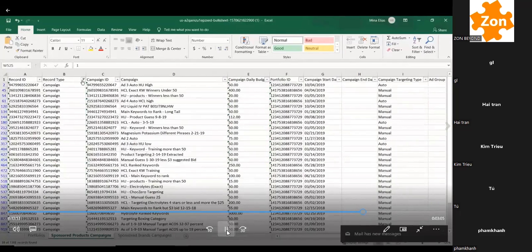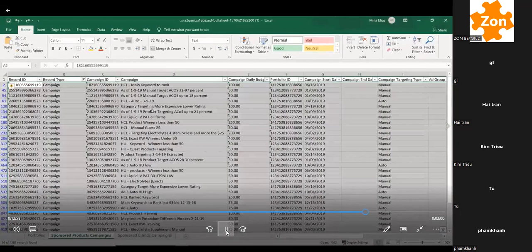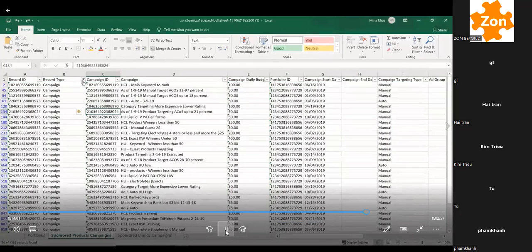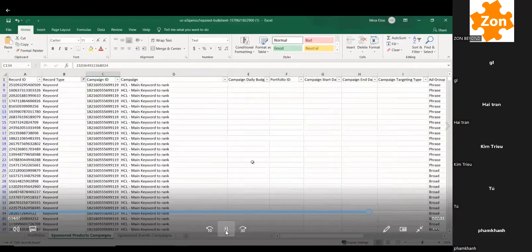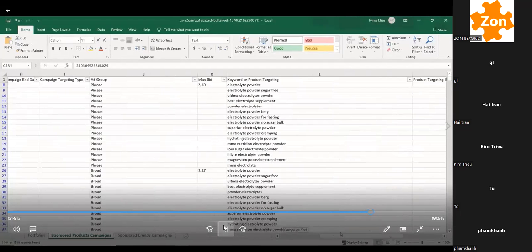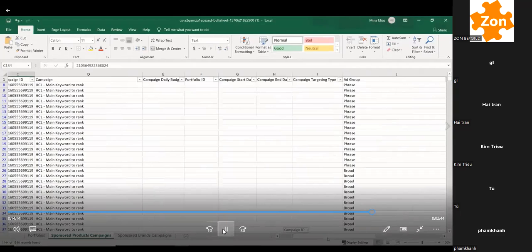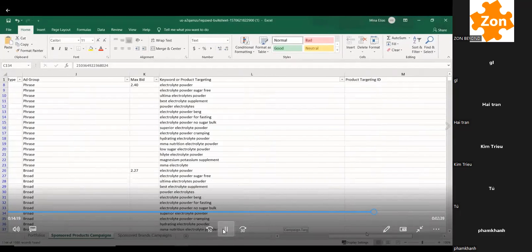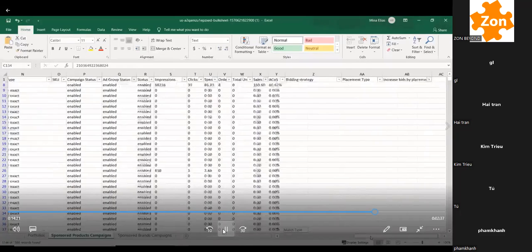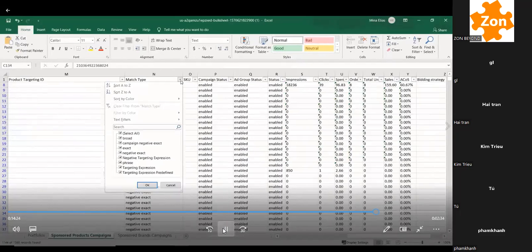Another thing that I'll do is, well, let's do Control Z to make sure that the sorting is not off, and I'll unselect everything and do only keywords and products. So now it's only showing me keywords and products. Alright, so I think a bunch of these are negative exact. So another thing I can do is hide all these negative exacts because I don't care about them right now. So let's go back here. I will hide anything that has negative in it.